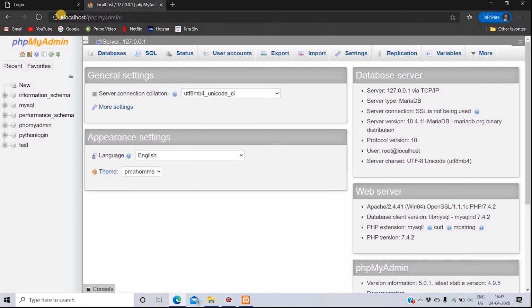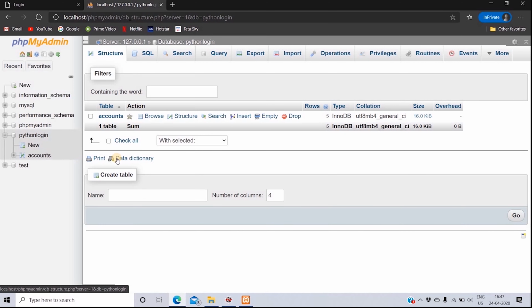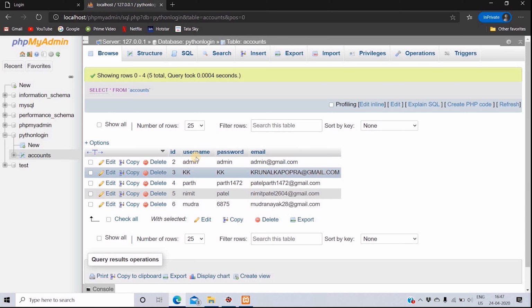Our user data is stored in Python login. In this account table, ID, username, email and password are stored for the user. Now let's focus on our application.